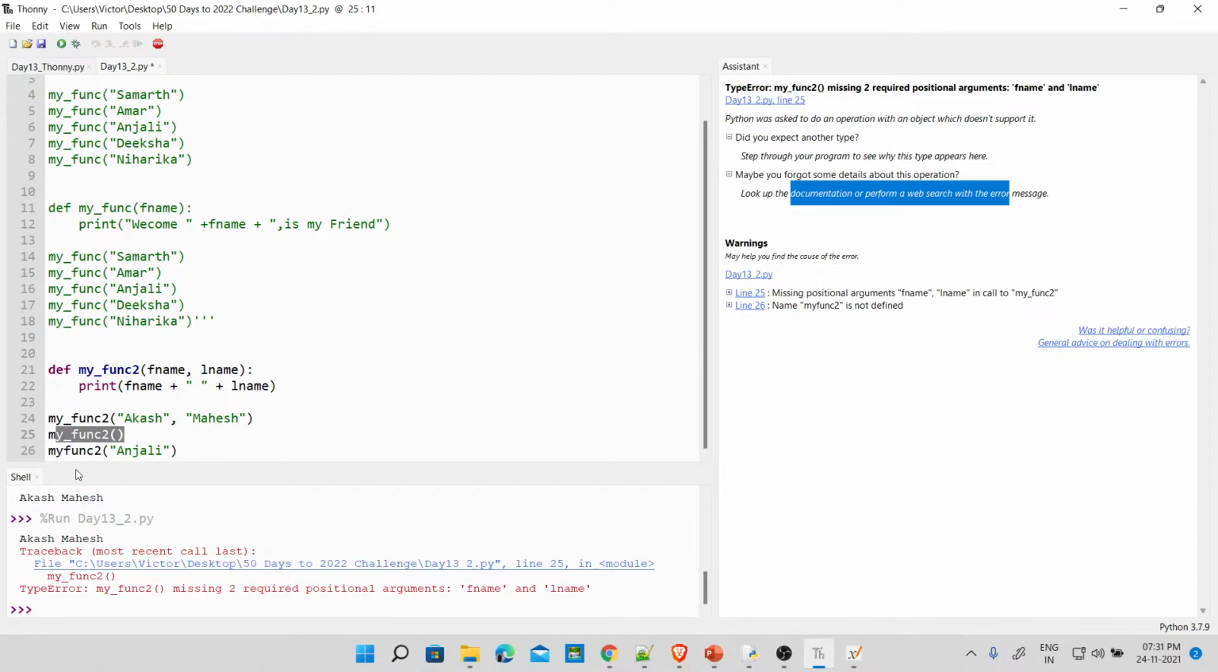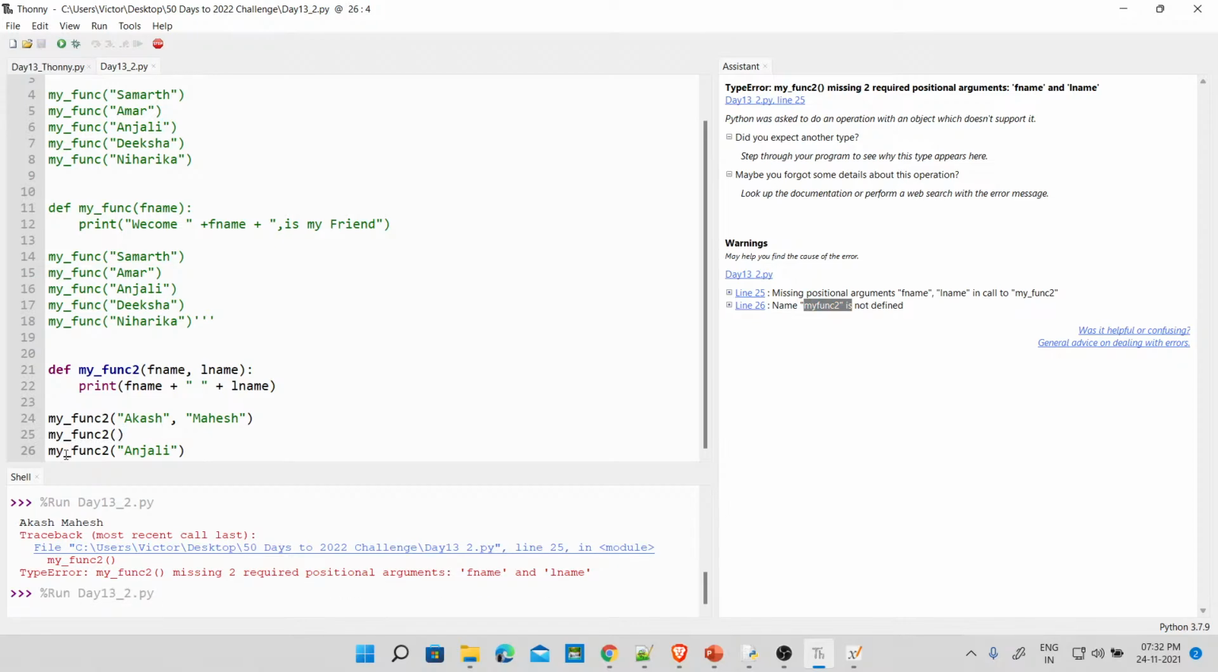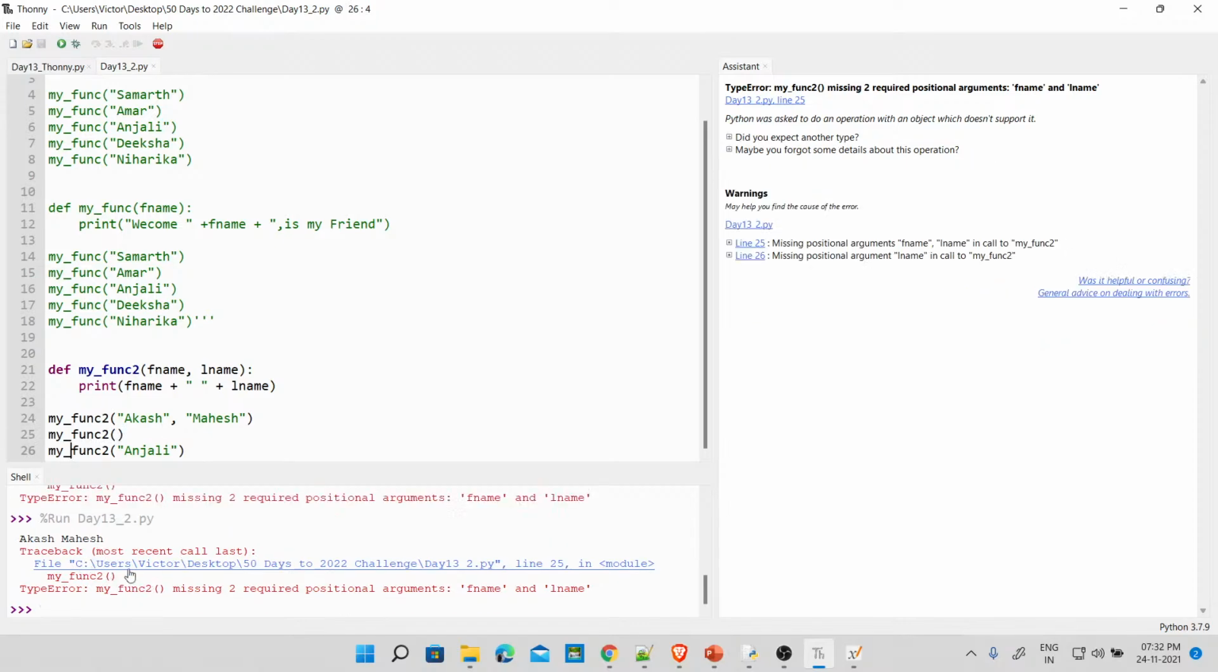Sorry, that was actually my mistake. It's my_func_2, right? I said my_func. That's why the error did not come. So let's run this again. I want that also to come. Yes, so you can see here, this also requires 2. So from line 25, it's breaking out. Remember that one showed us that something was not defined, but now that error is gone.